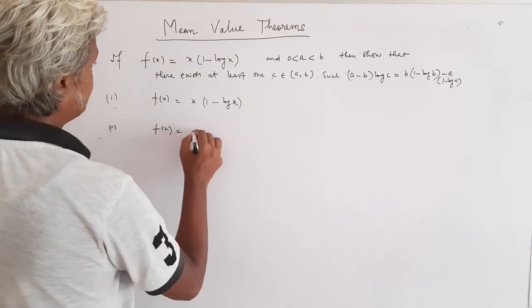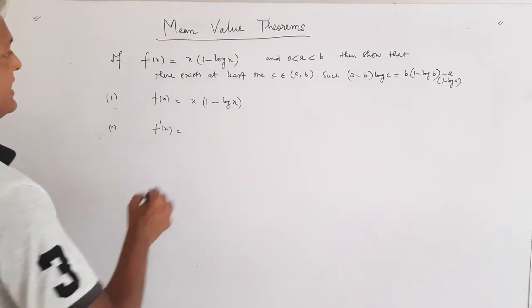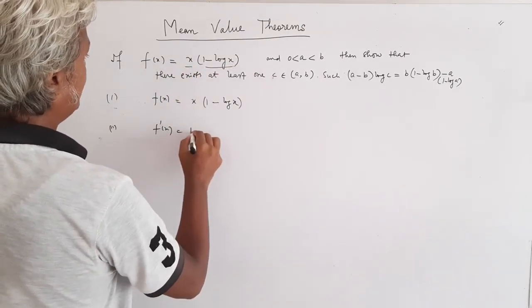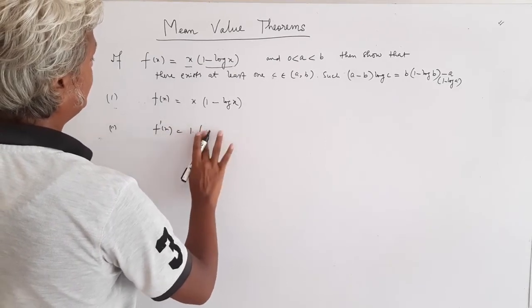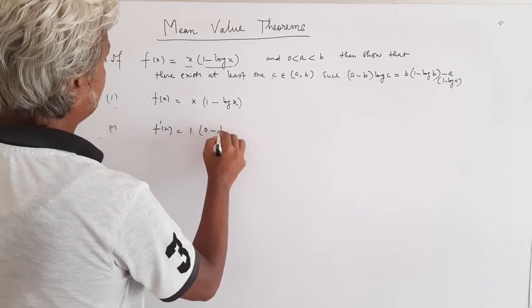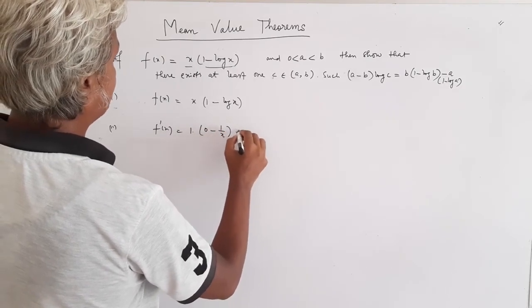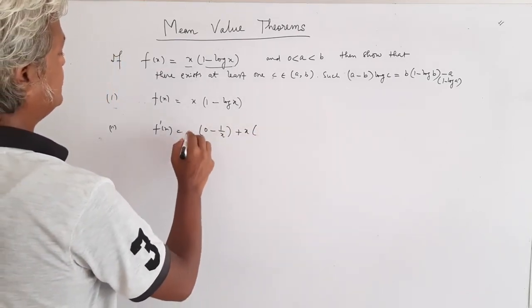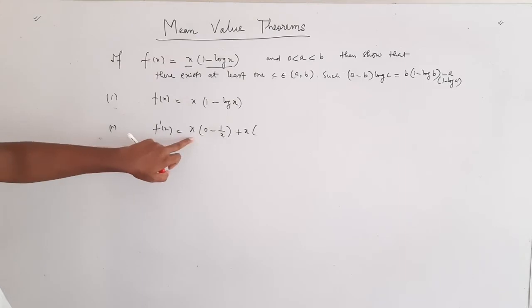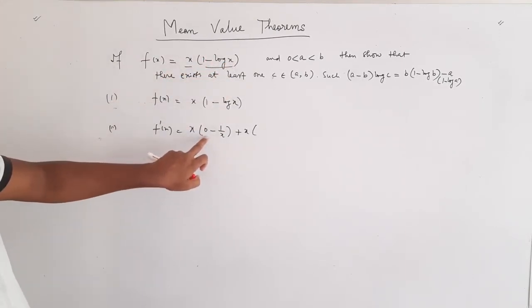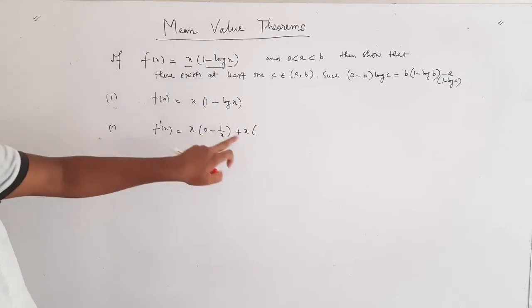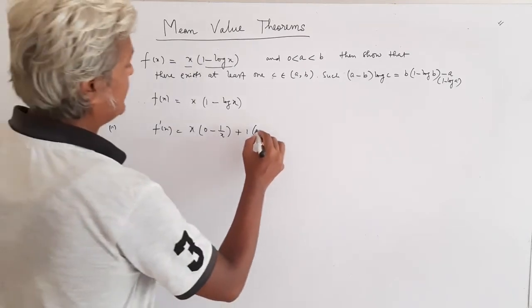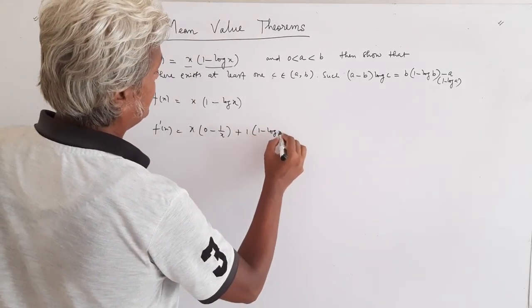So f(x) is differentiable. I can find f'(x) directly using the product rule. x times the derivative of the second part, which is 0 minus 1 by x, plus the derivative of x, which is 1, times the second part unchanged, 1 minus log x.